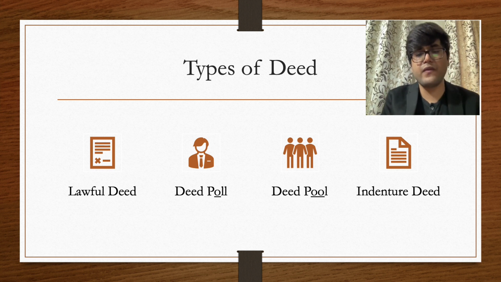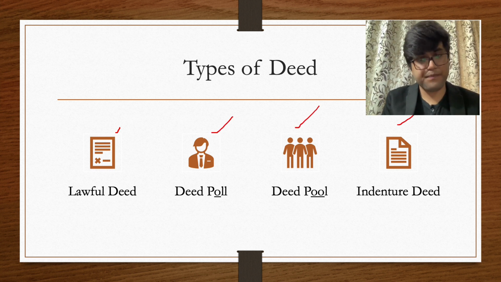Deeds can be classified into many categories. I have tried to note down the most famous types of deed which people find in their day-to-day lives. First is lawful deed, then deed poll, and indenture deed. As you can see, I have specifically highlighted the word O in both these. We'll understand why we have done this particular thing. So we'll understand their meaning one by one.